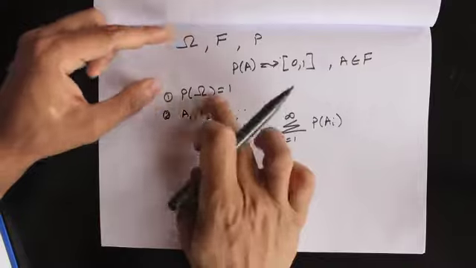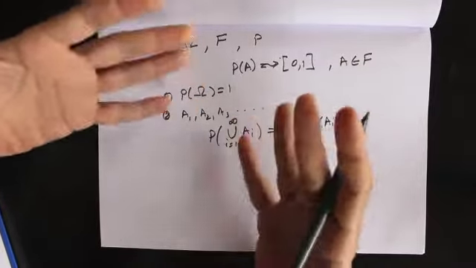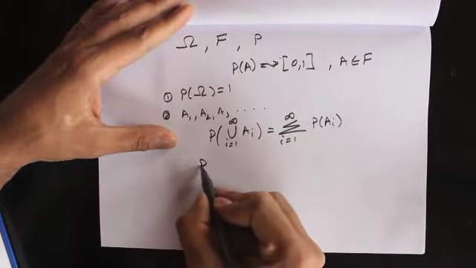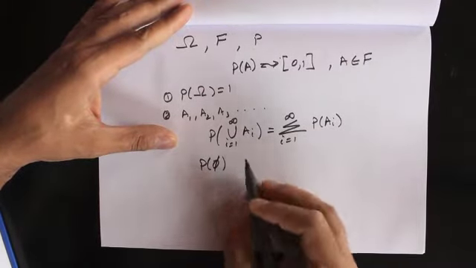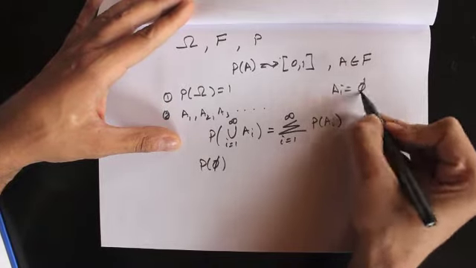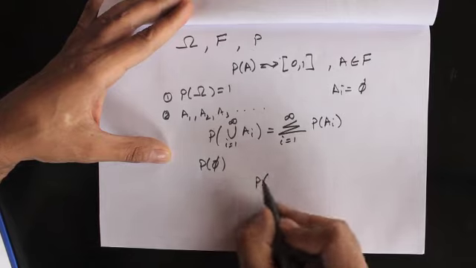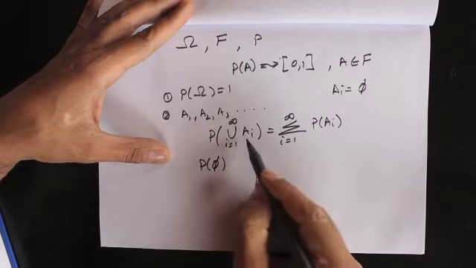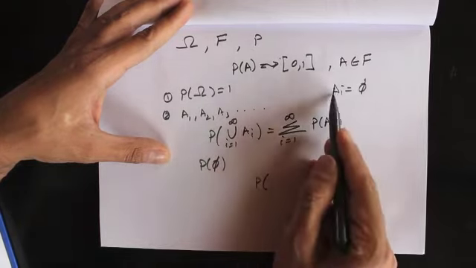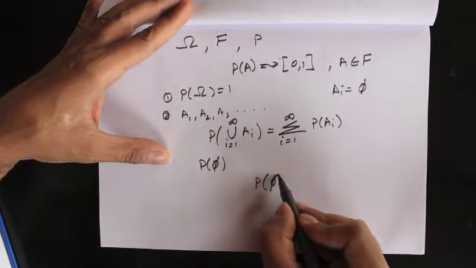Now from here we can come up with some interesting conclusions. What is the probability of the empty set? Well, if we substitute all Ai as the empty set and use property number 2, what do we get? This becomes the probability of the union of the Ai, and all of these sets are empty sets, so the union of all empty sets becomes the empty set.